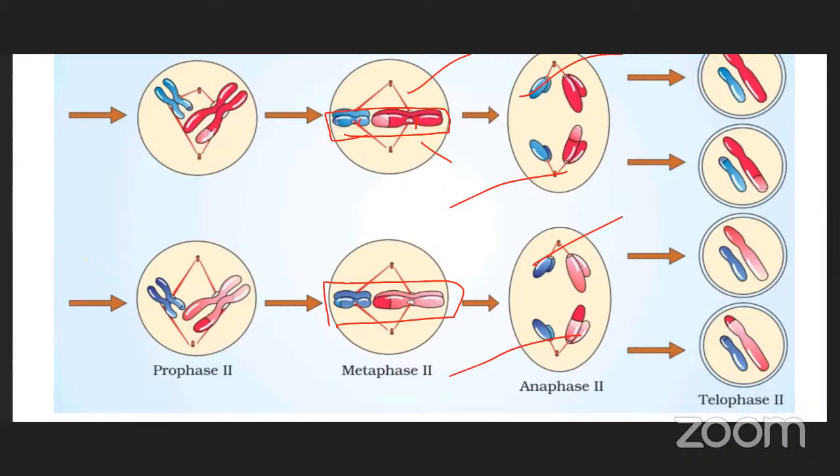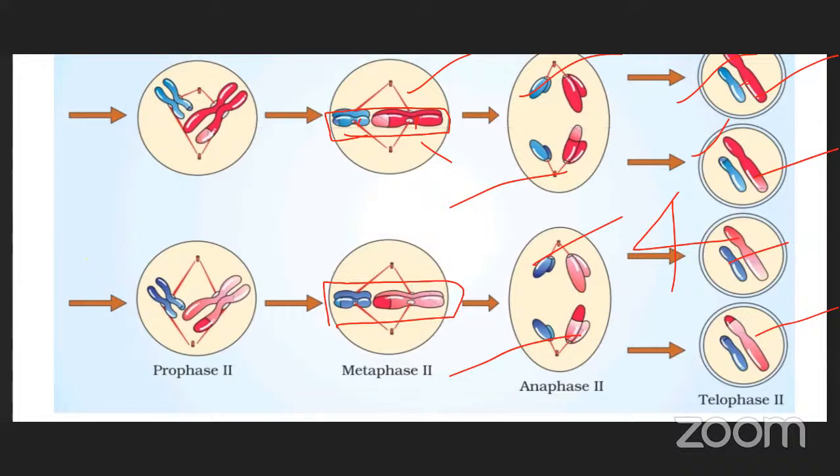Next, telophase is the last phase. The nuclear membrane is reformed, all cell organelles are also reformed, and as a result of telophase, finally four haploid daughter cells are formed. This is 1, this is 2, 3, 4. These four haploid daughter cells are formed by the end of telophase. Then after cytokinesis, four different cells are completely formed.